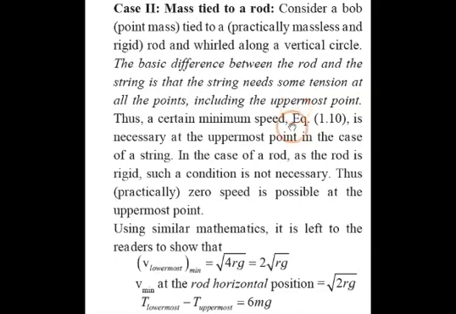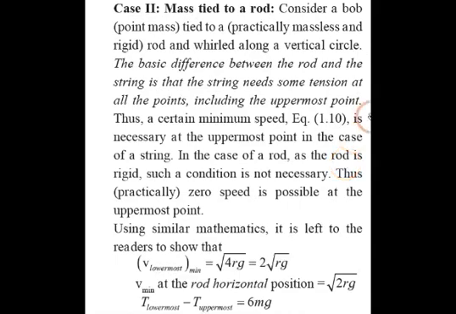Thus, a certain minimum speed is necessary at the uppermost point in the case of the string. Now in this case, as the rod is rigid, such a condition is not necessary. Thus, zero speed can be possible at the uppermost point.